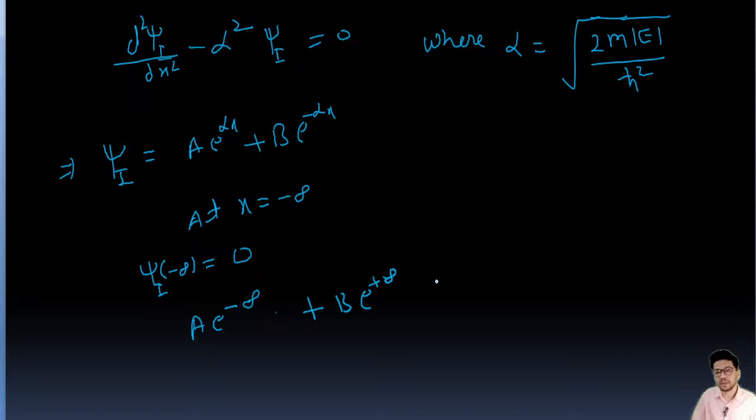Alpha into infinity is infinity, right, plus infinity equal to 0. So this implies this value is 0. E to the power minus infinity is 0, right? So this means an e to the power plus infinity cannot be 0, right? It means b equal to 0. Okay, so b equal to 0 means then the wave function, this first is going to be b is 0, right?